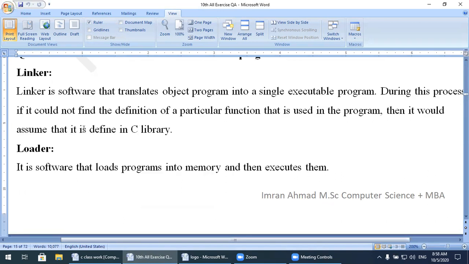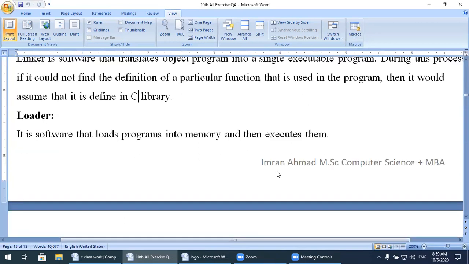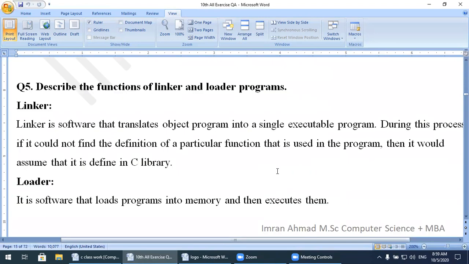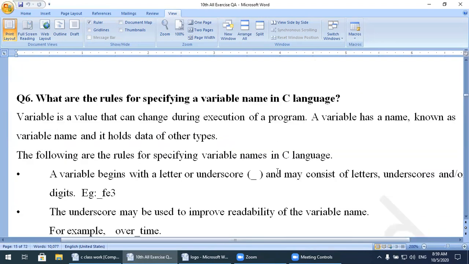Next one is loader. It is a software that loads a program into memory and then executes it. Let's say you have already saved a program and you want to execute it again. One day you open that program and you save it. Next day you come and you want to open that one. So with the help of loader, you open that program. It is a software that loads a program into memory and then executes it. First it is loaded, then it is executed. So this is the purpose of linker and loader.